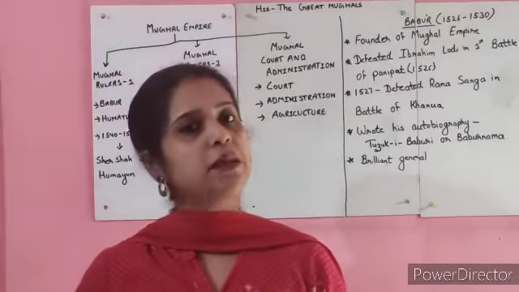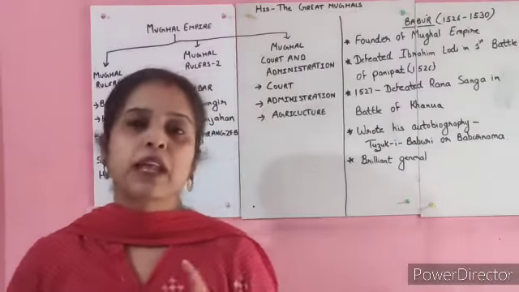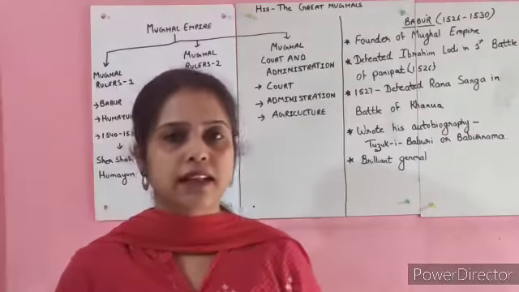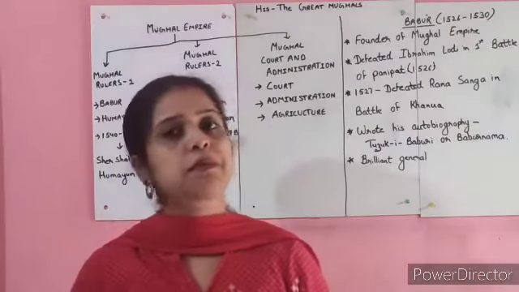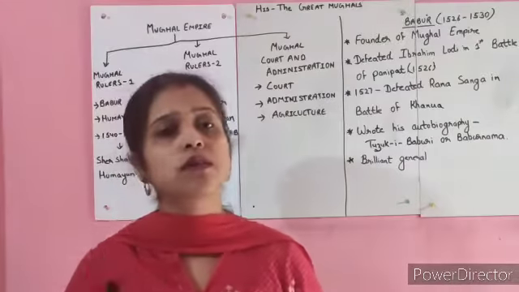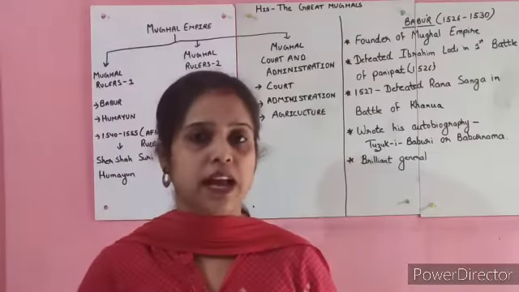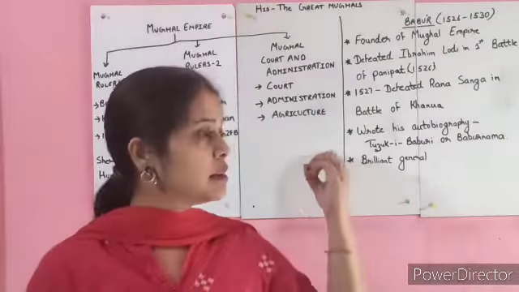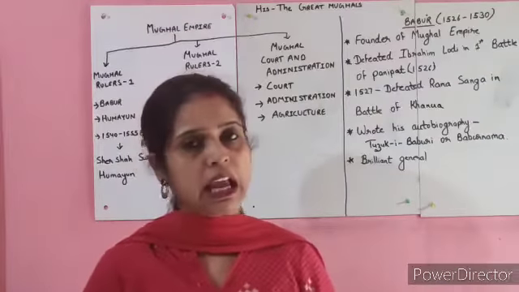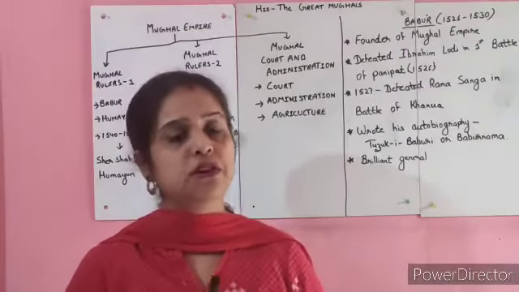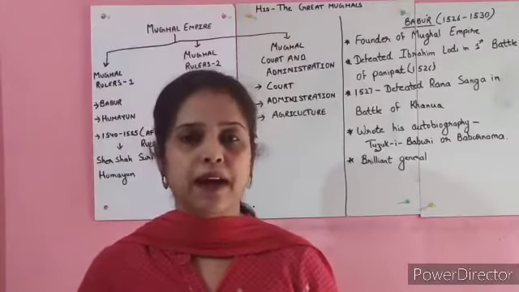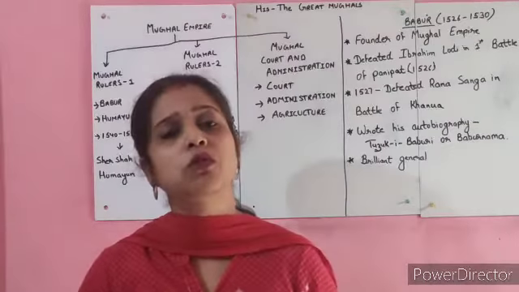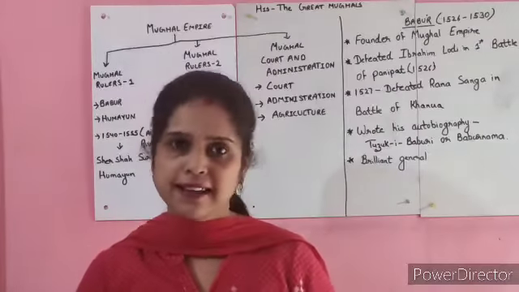I'm telling you once again, please listen very carefully. Ibrahim Lodi was defeated by Babur, who was invited by the nobles of that time. He came, defeated him in the first battle of Panipat and started the rule of the Mughal Empire. That is why Babur is also known as the founder of the Mughal dynasty.